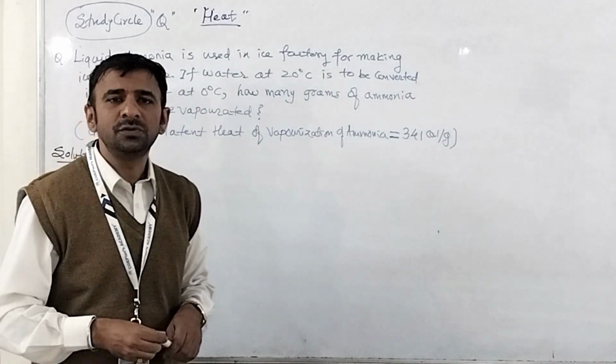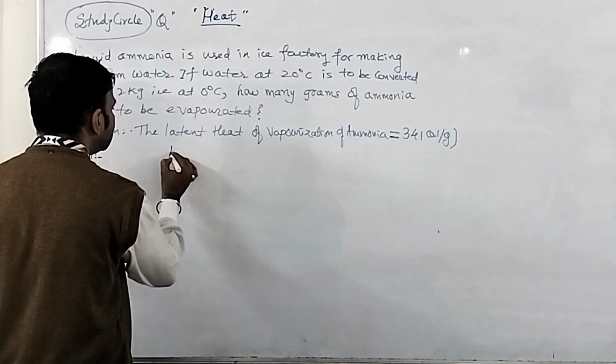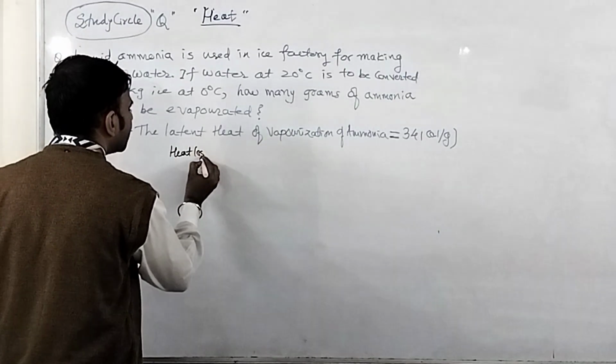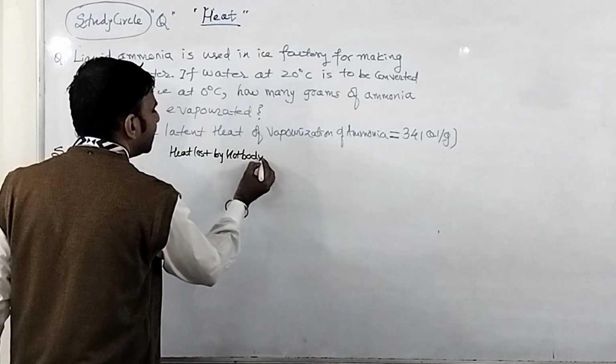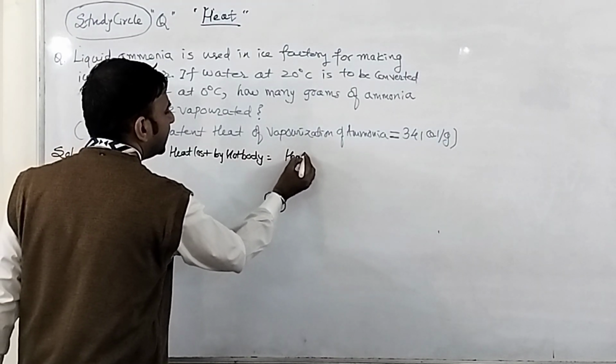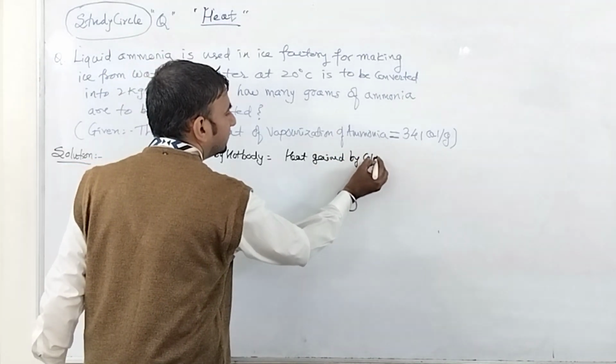For this we are going to use a very simple principle of heat exchange, that heat lost by hot bodies is equal to heat gained by cold bodies.